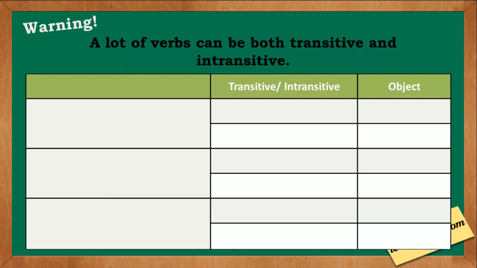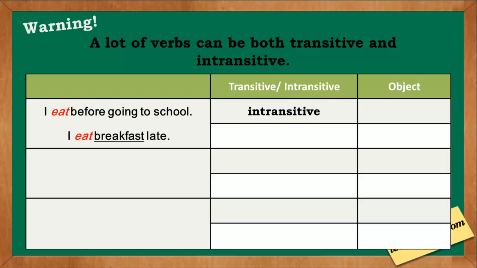Warning: a lot of verbs can be both transitive and intransitive. Look at the following examples. I eat before going to school. Eat here is intransitive. It doesn't need an object. Number 2. I eat breakfast late. Eat here is transitive. It has an object, which is breakfast.